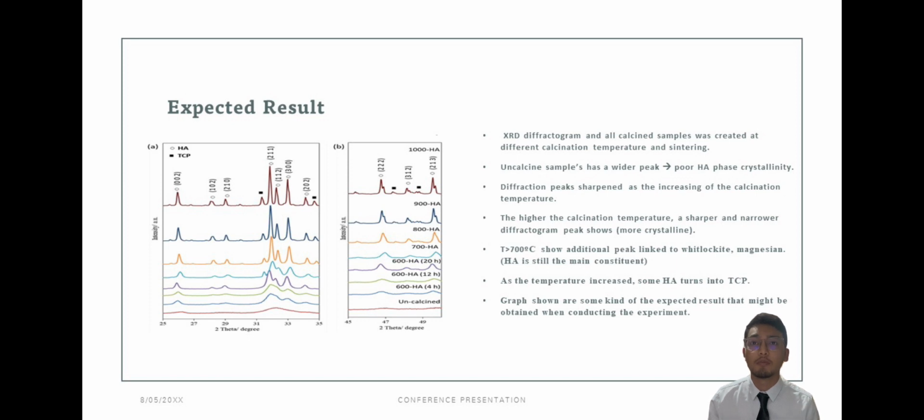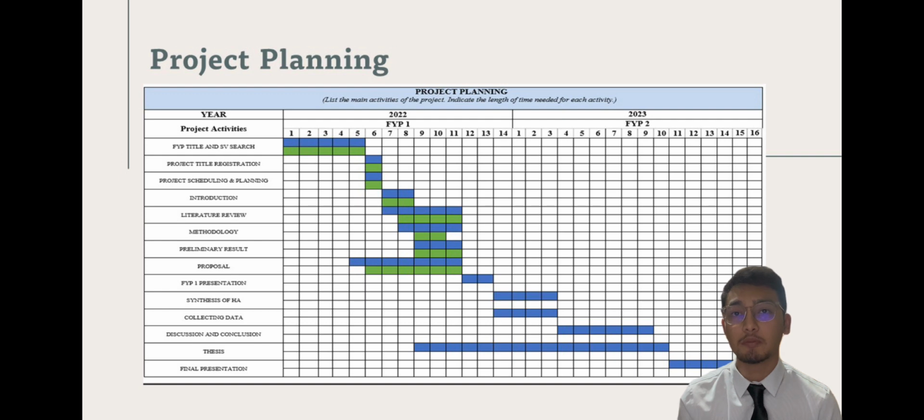For temperatures of more than 700 degrees Celsius, it shows an additional peak linked with lockite and magnesium. We can see that as the temperature increases, some HA turns into TCP. The graphs shown are some of the kinds of expected results that might be obtained by the student when conducting the experiment. We move to the last part, which is the project planning.